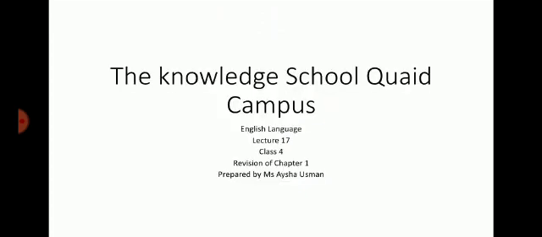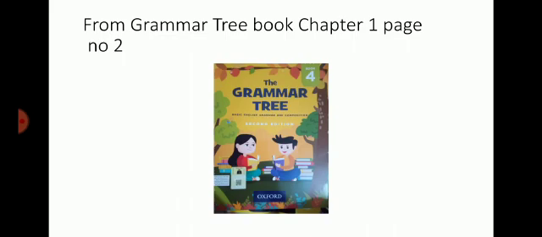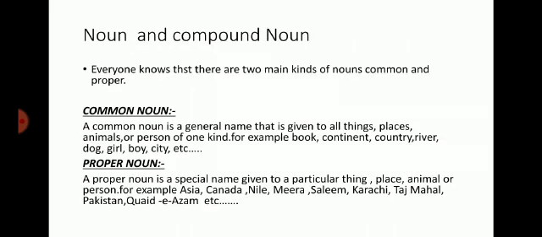The Knowledge School Kite Campus, English Language, Lecture number 17, Class 4, Revision of Chapter 1, prepared by Miss Aisha Usman. From Grammar Tree Book, Chapter number 1, page number 2. Noun and compound noun. Everyone knows that there are two main kinds of nouns, common noun and proper noun. Now here I am going to tell you the definition of common noun and proper noun.